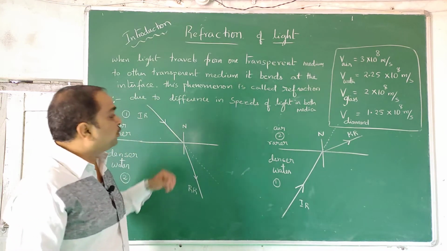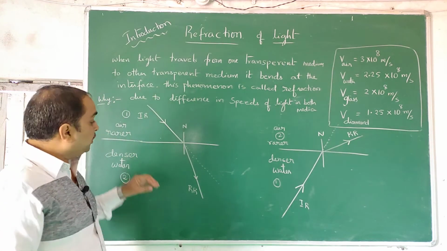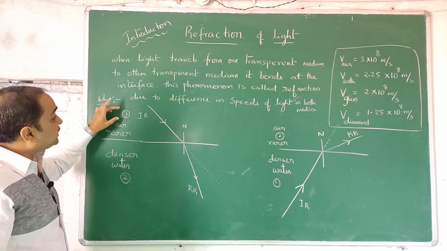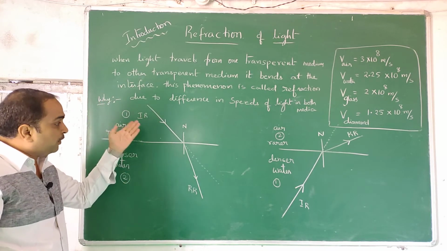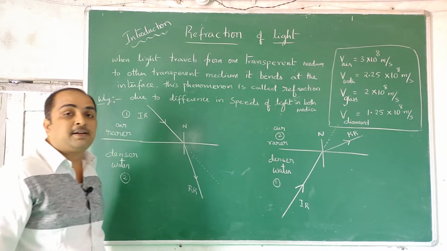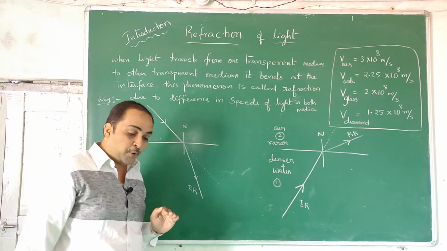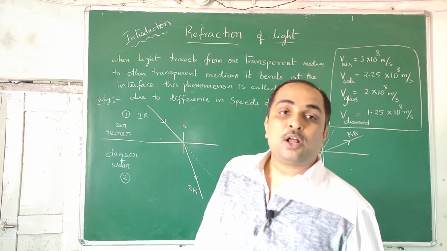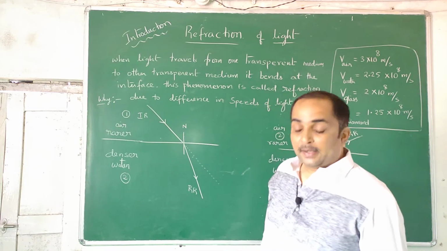Similarly, medium 1 and medium 2: medium 1 is the medium in which the incident ray exists. Medium 2 is the medium, that means from where it is coming and where it is going. Incoming is the incident ray, outgoing is the refracted ray. If you have this point of view, it will be easy while solving problems, whatever you write.